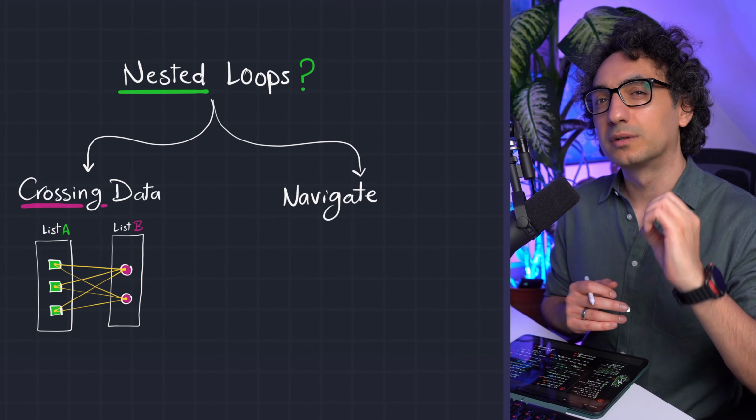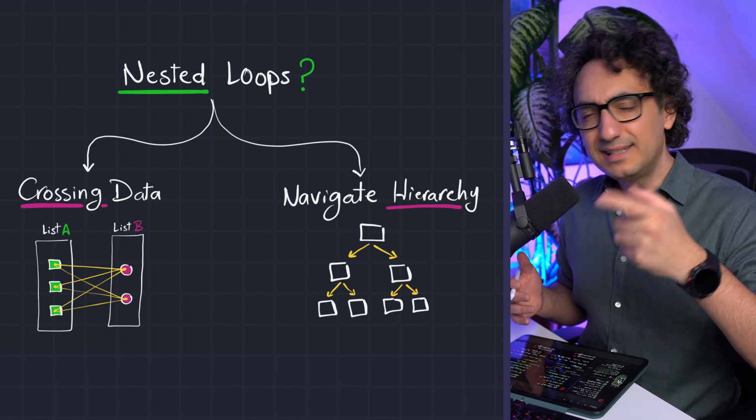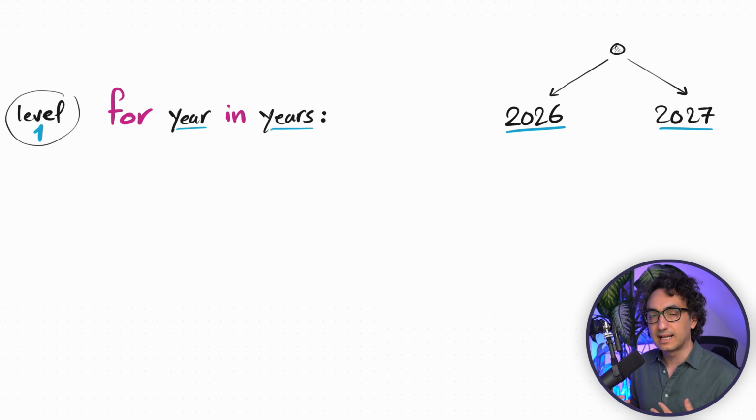We use it in order to go through layers, or we call it drilling into hierarchy. Let's have this sketch to understand this. Okay, the first example is that we have hierarchy in the dates. For example, we start with the years 2026 and 2027. Now for this we could make a for loop in order to iterate through all the years, and this we consider as the first level.